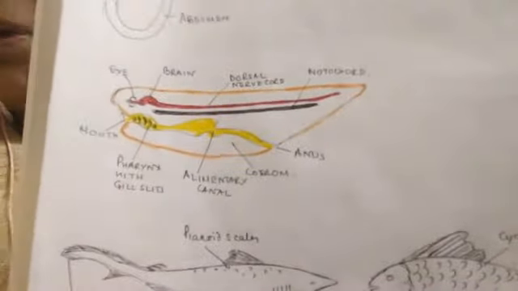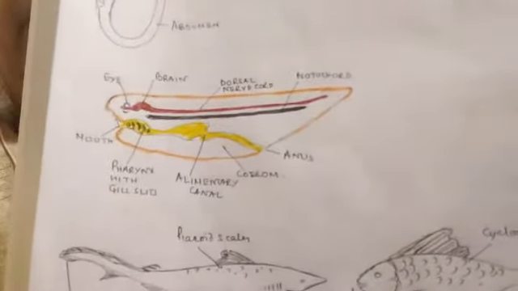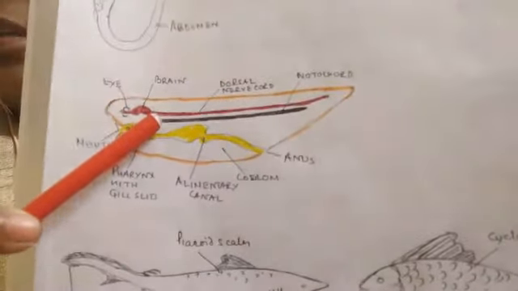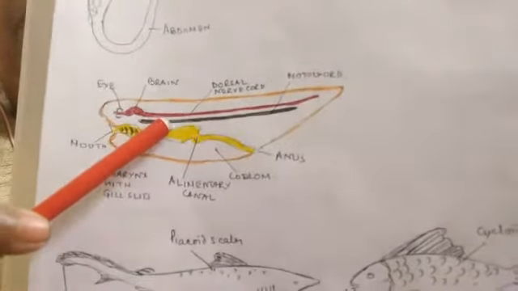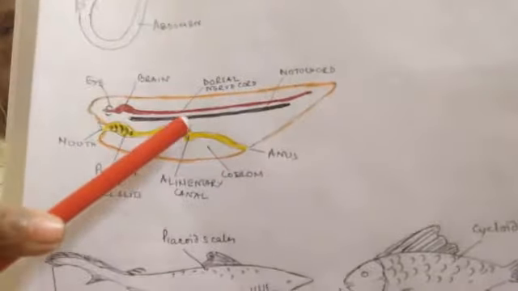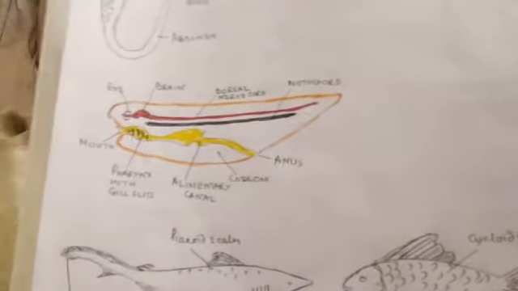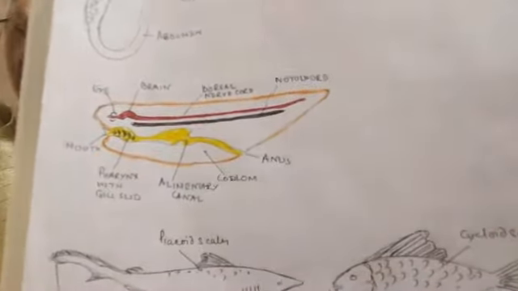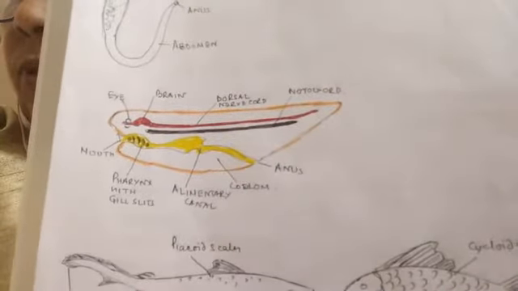Now it persists throughout life in lower chordates, but in higher chordates it gets replaced by the jointed vertebral column, which has small bones called vertebrae. They are jointed to form the vertebral column, which we find in the higher chordates. Next is the dorsal hollow central nervous system. Clear? So they have a dorsal hollow central nervous system, and it always lies dorsal to the notochord.